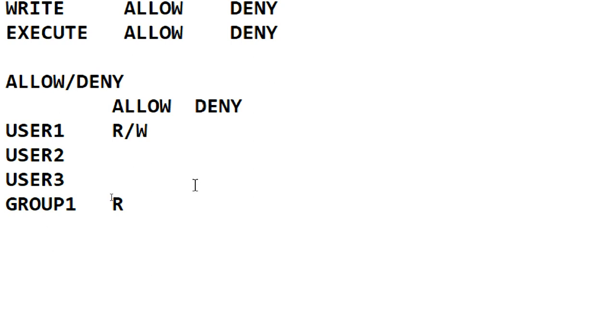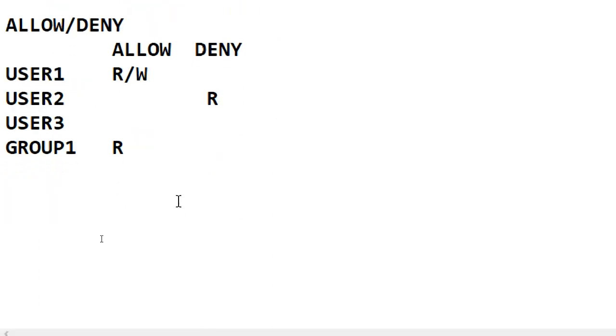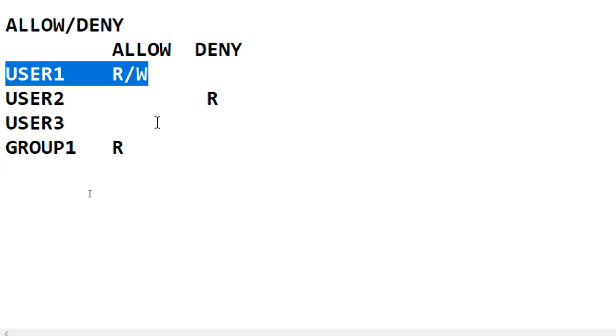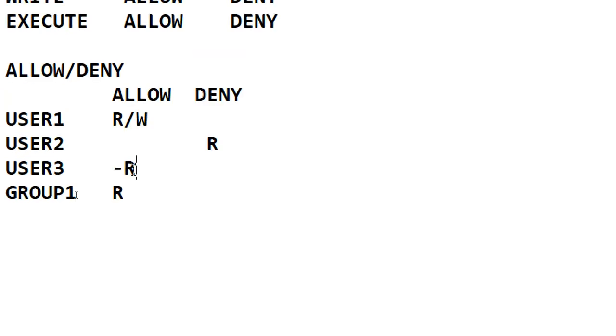Okay. I applied deny write to user 2. So what happens? User 1 gets read and write permissions. User 3 gets read permission by default, automatically. So it is getting it automatically.